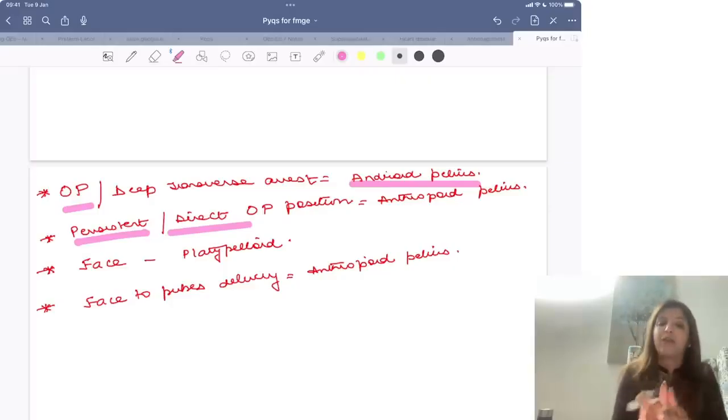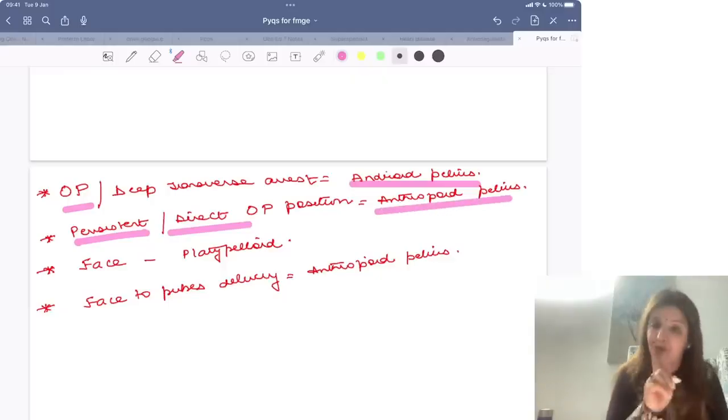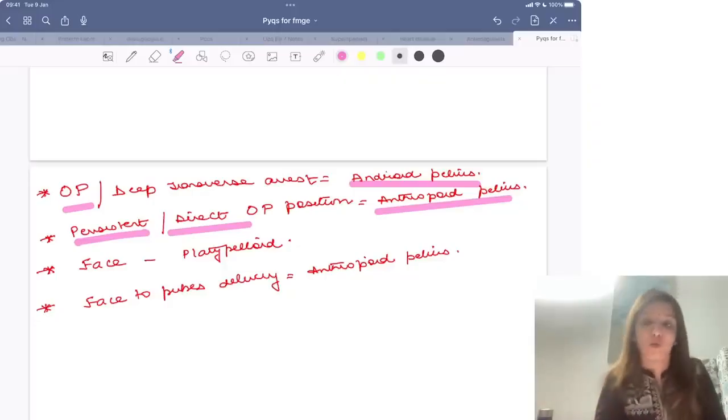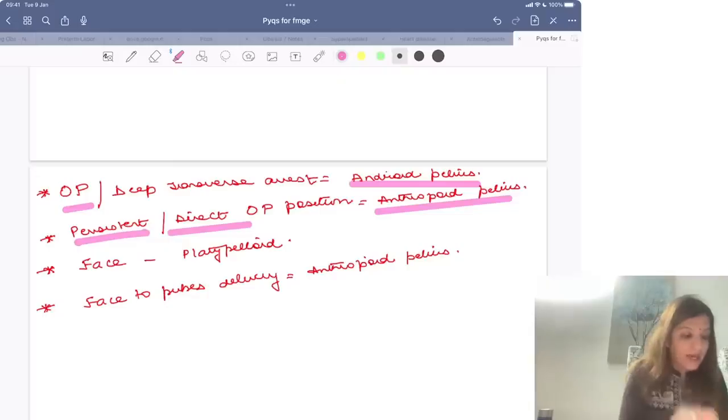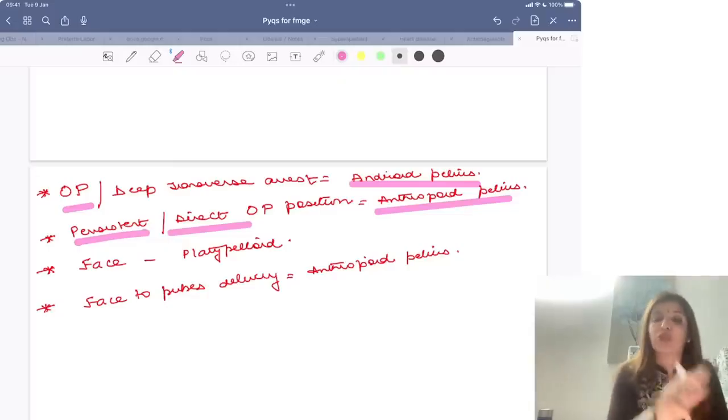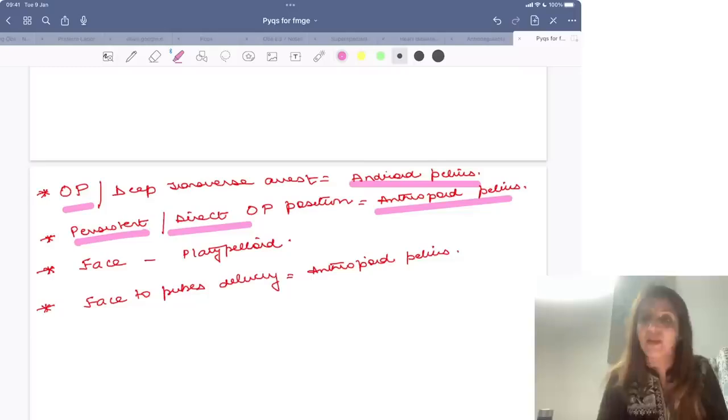गया, वो prefix चाहे persistent हो चाहे direct हो, now your answer will change to anthropoid pelvis, right? केवल occipito-posterior पूछेंगे तो your answer is android pelvis. persistent occipito-posterior पूछेंगे या direct occipito-posterior पूछेंगे, anthropoid pelvis.